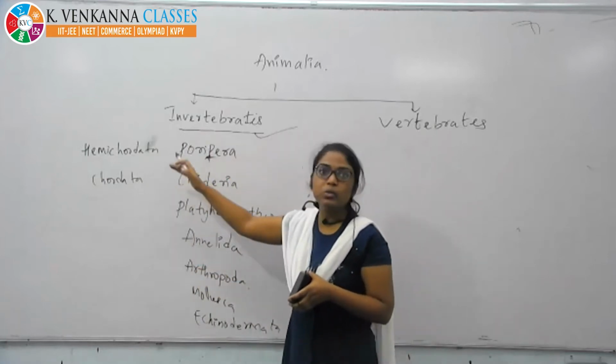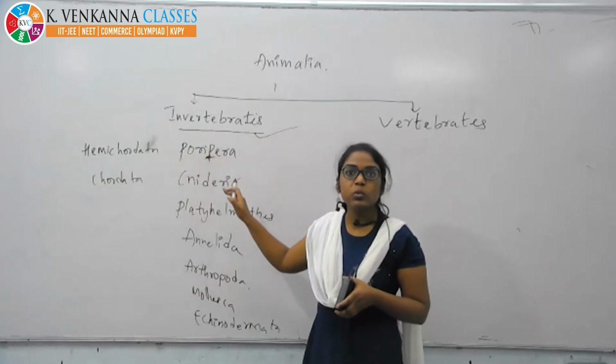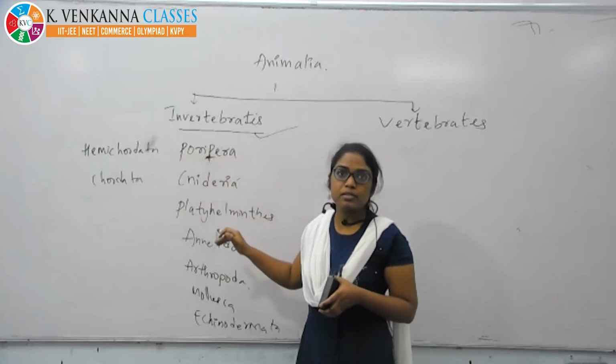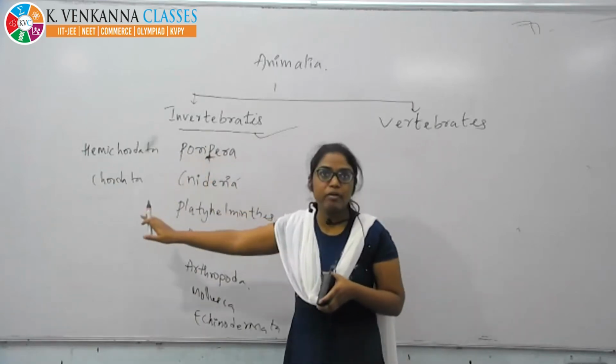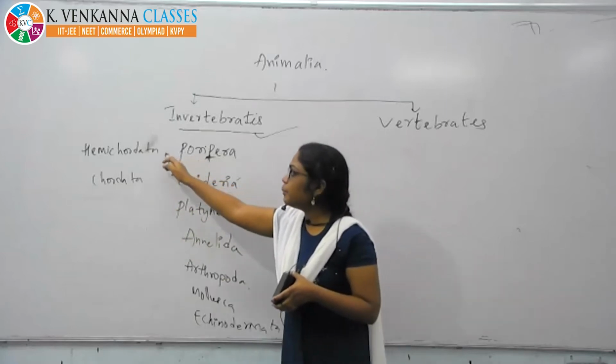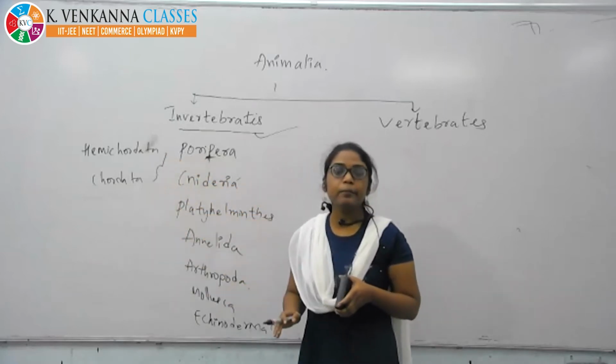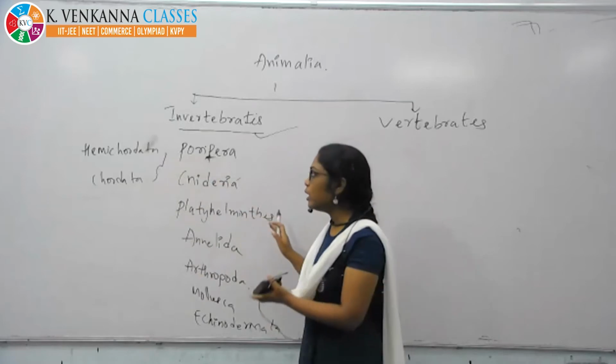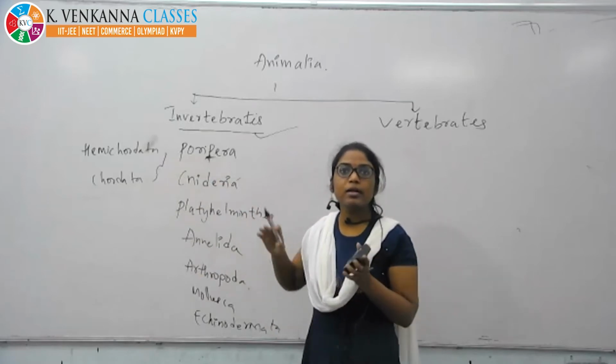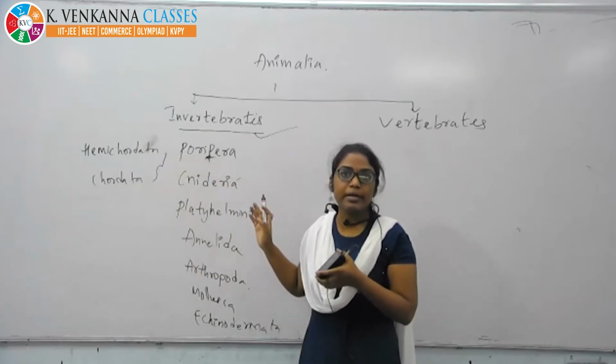They are taken into consideration under the invertebrates, not as a separate phylum, not as chordates.